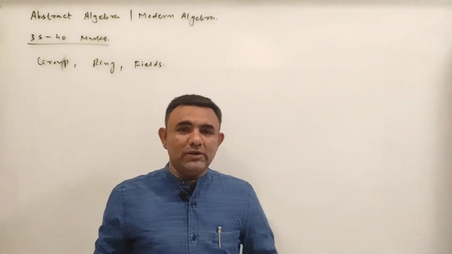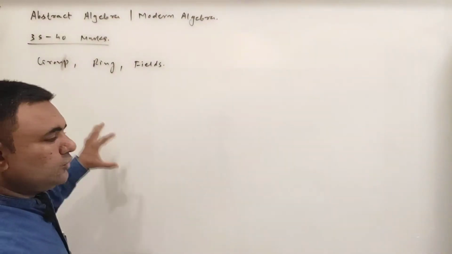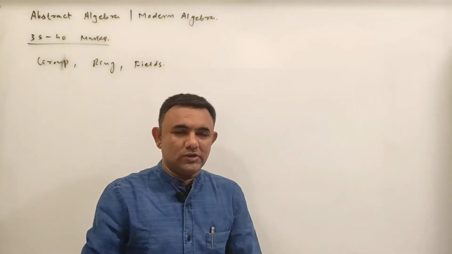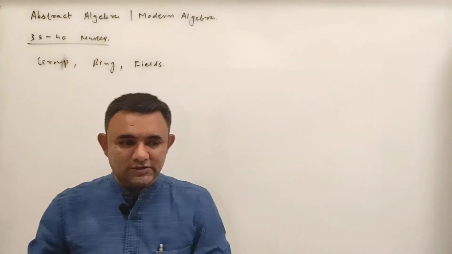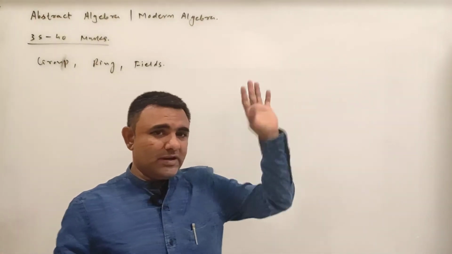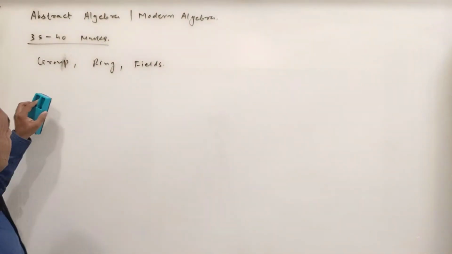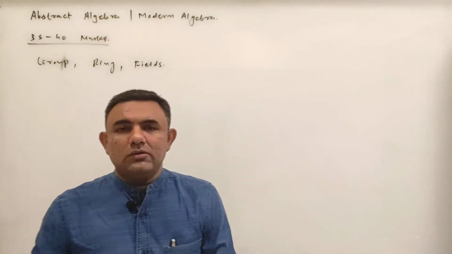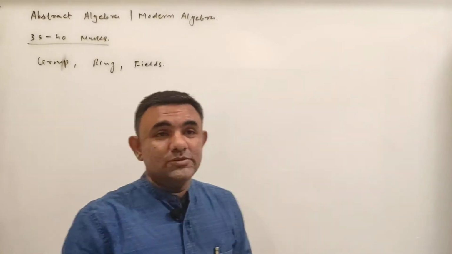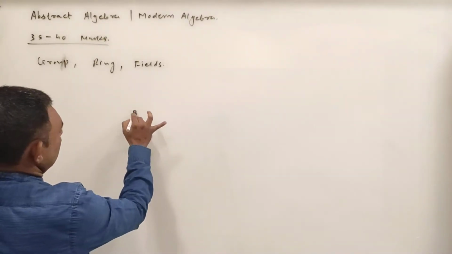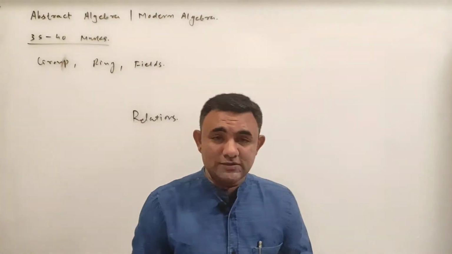At the school or college level, when you study groups, you start with: let star be a binary operation on a non-empty set, say G, and if it satisfies these four conditions, then we say this structure is a group. But for this subject, abstract algebra, to understand the flavor of the subject, we have to start with relations. We should start from relations.